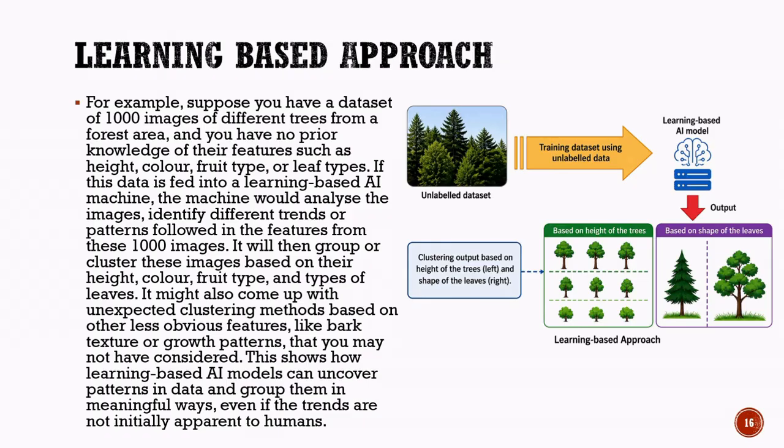Similarly, the AI may create separate groups based on the shape of the leaves. Interestingly, the model may also discover patterns that humans might not immediately notice. It could group trees based on bark texture, branch structure, or growth patterns without being explicitly instructed to do so.